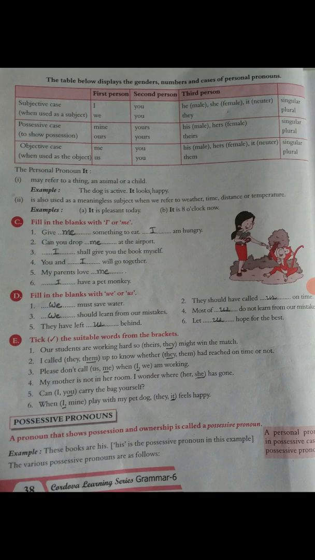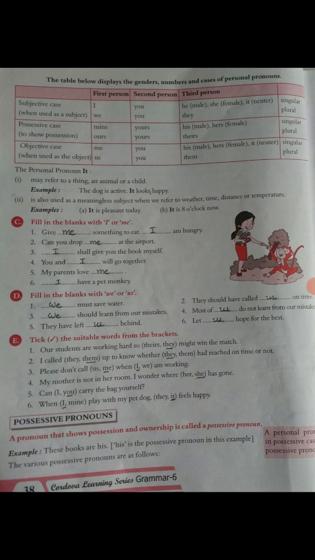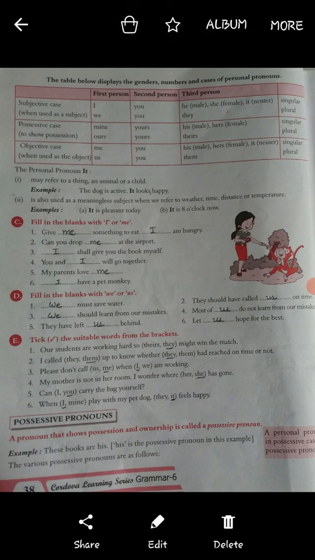Third, please don't call me when I am working. Answer is me, then I. Fourth, my mother is not in her room. I wondered where she has gone. Answer is she. Fifth, can you carry the bag yourself? Answer is you. And sixth, when I play with my pet dog, it feels happy. In the first I, and in the second it.